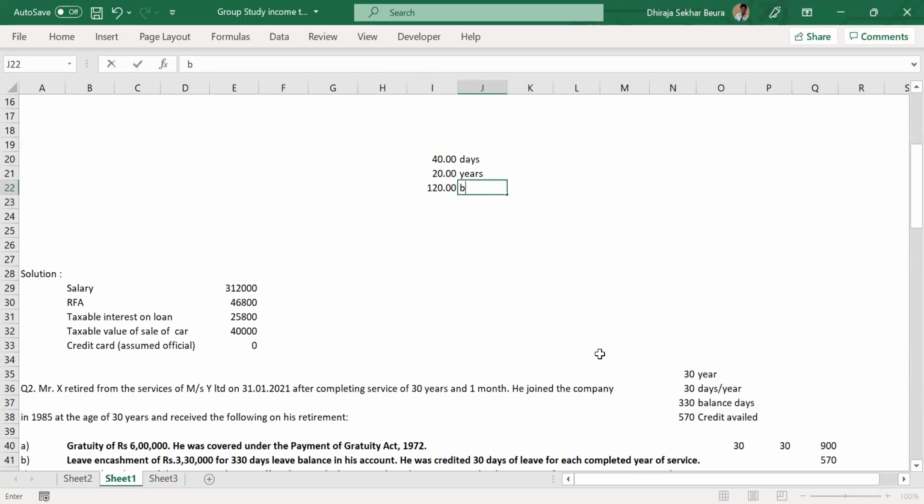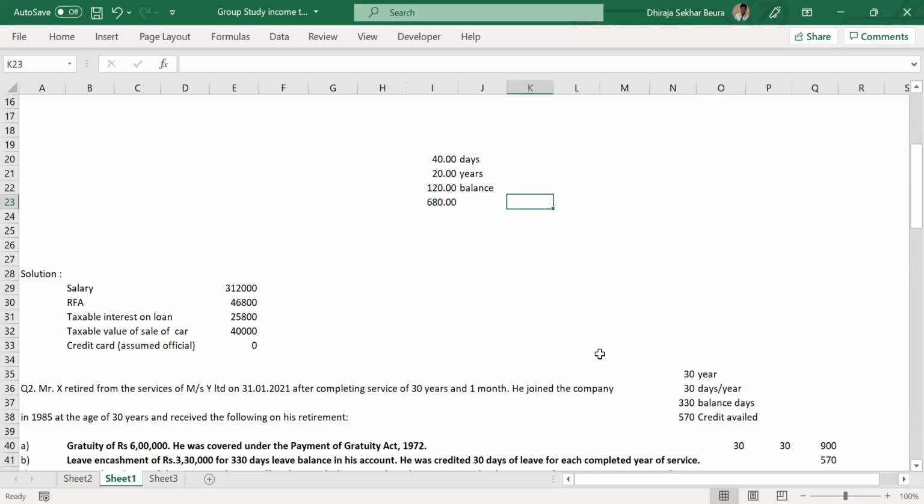This is the balance leave that you have. Now, from this, you calculate the credit availed already. That is 800 minus 120. Absolutely correct. So this becomes 680.